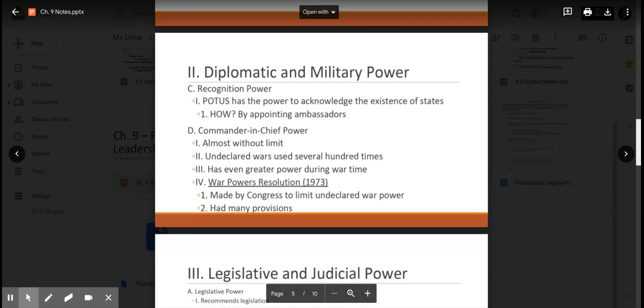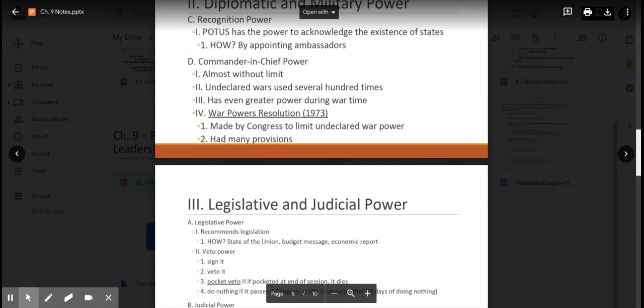Another power they have is known as the recognition power, where the president of the United States has the power to acknowledge the existence of states. And how do they do this? By appointing ambassadors. For a very long time, we did not recognize Cuba as a legitimate country. It's not that you're blind to it and you don't know it's there. You know it's there. It's just we didn't feel their government was legitimate, so we refused to have any type of diplomatic relationship with them. But about 5 years ago, President Obama did officially recognize them, and now we have an embassy there with an ambassador.